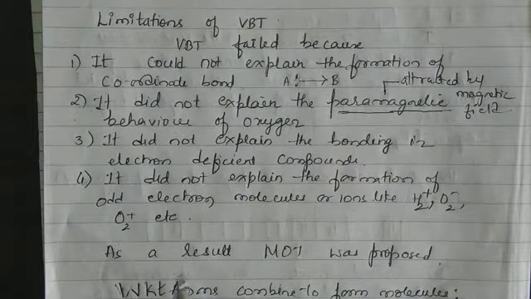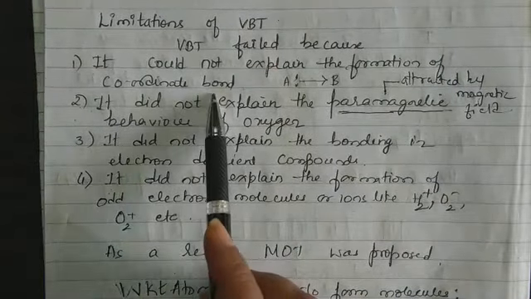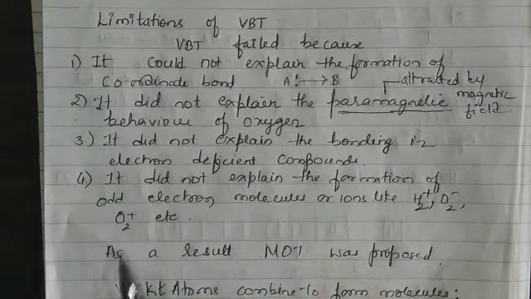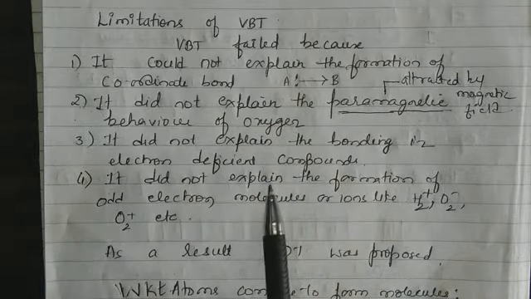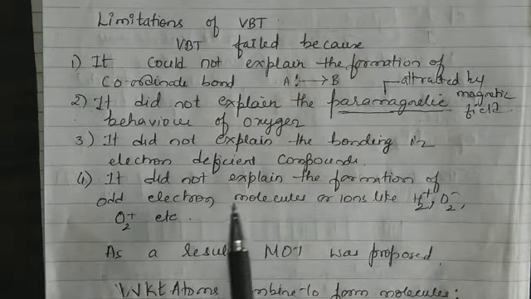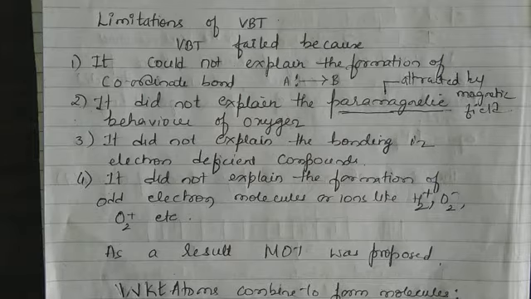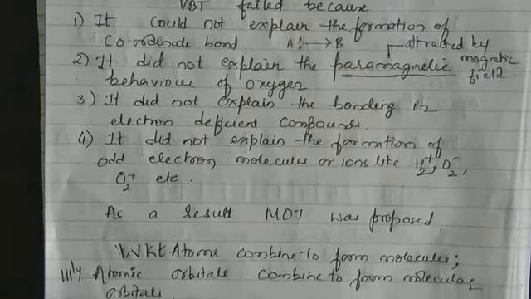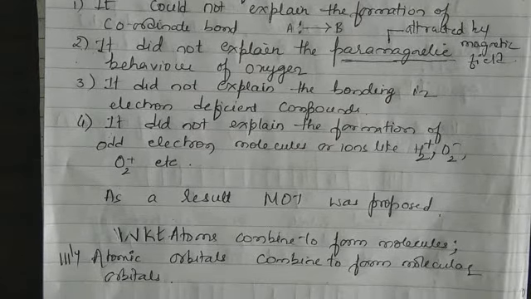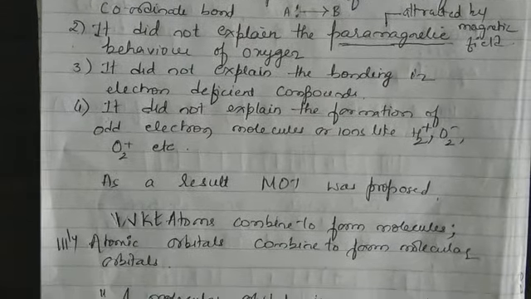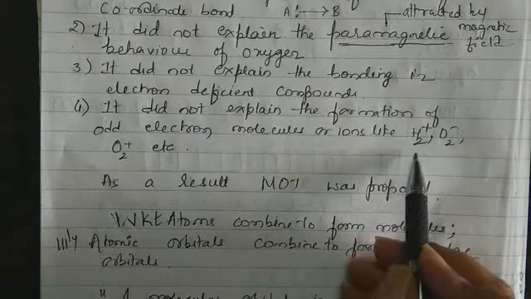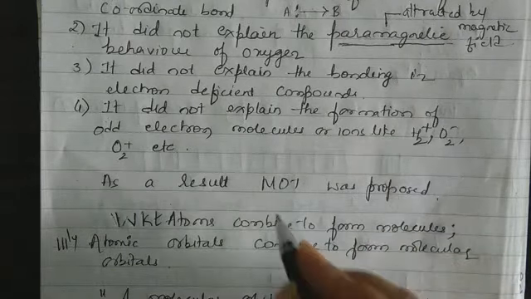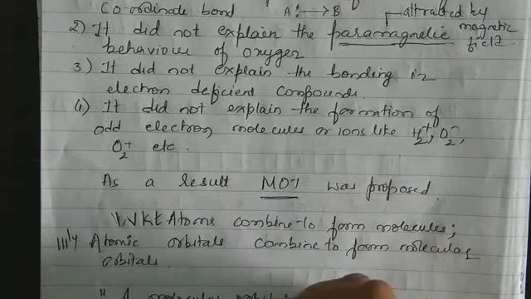So VBT could not explain the formation of coordinate bond. It did not explain the paramagnetic behavior of oxygen, and it did not explain the bonding in electron deficient compounds. There are many electron deficient compounds. They form bonds, but it could not be explained by what? VBT. It also did not explain the formation of odd electron molecules or ions like H2 plus, O2 minus, etc. As a result, molecular orbital theory was put forward.